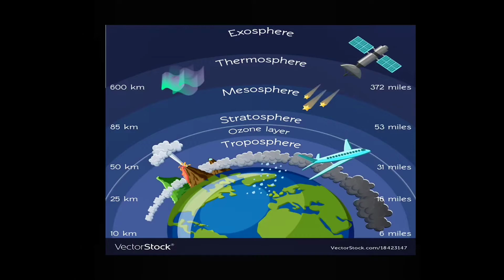Next we have the last one, that is exosphere. This is the upper limit of our atmosphere. It extends from the top of the thermosphere up to 10,000 kilometers, that is 6,200 miles. So what are the layers of atmosphere? They are troposphere, stratosphere, mesosphere, thermosphere, ionosphere and exosphere.